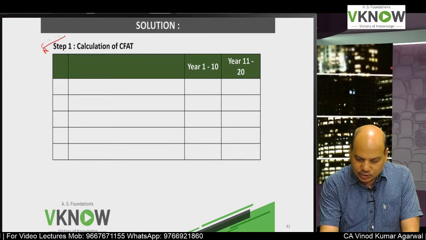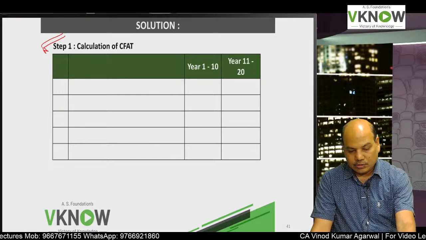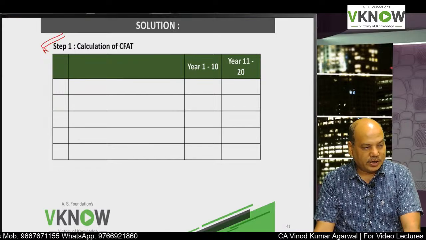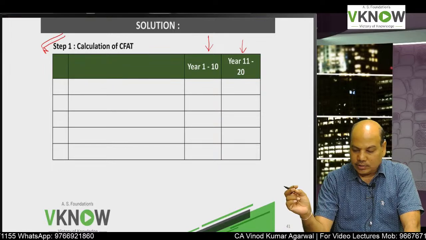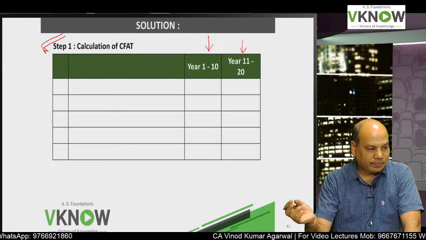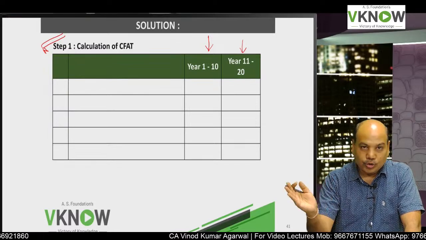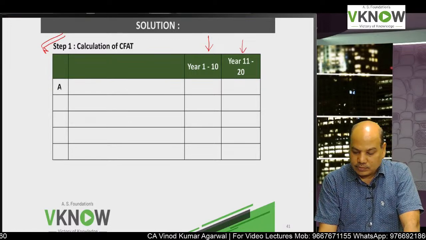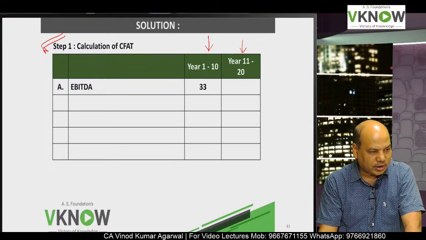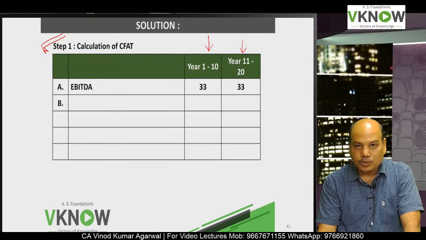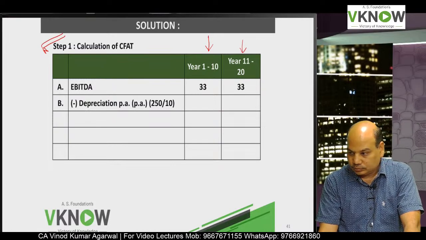For exam purpose, you will start from step number 1. Please write down calculation of CFAT. We will divide into 2 blocks, year 1 to 10 and year 11 to 20, because in years 1 to 10 you will get depreciation deduction, but in years 11 to 20 depreciation will not be there. First, point A, write down earnings before interest, tax, depreciation and amortization, EBITDA, which is already given in the problem, 33 and 33. Question in front of you. Less depreciation per annum.